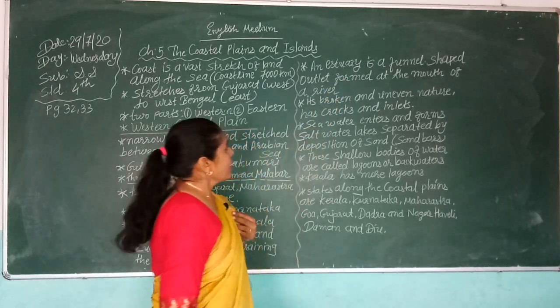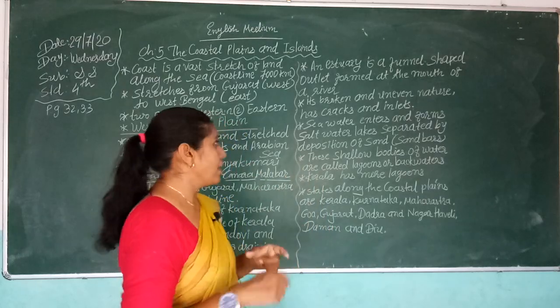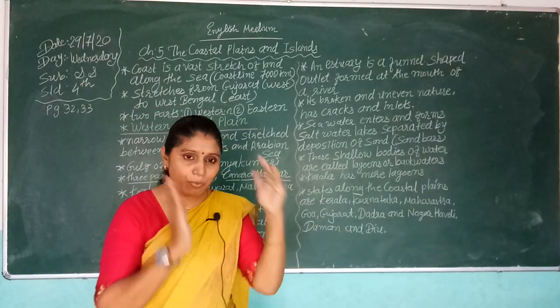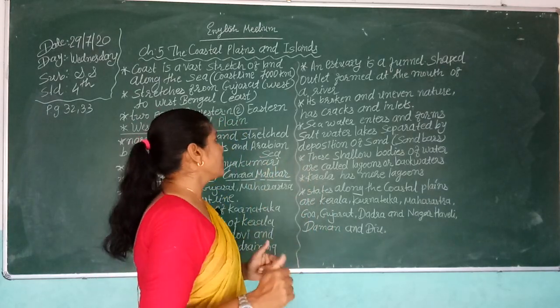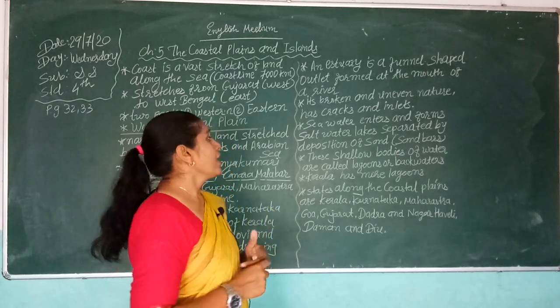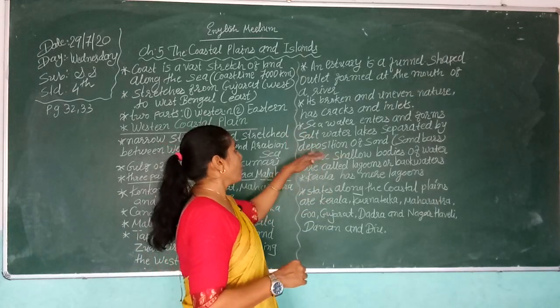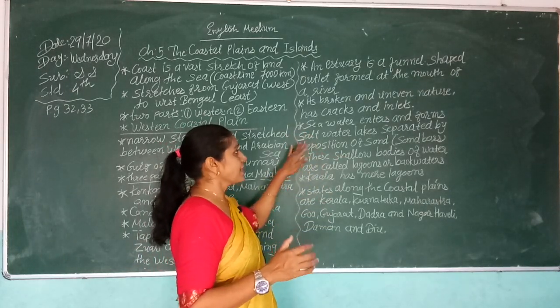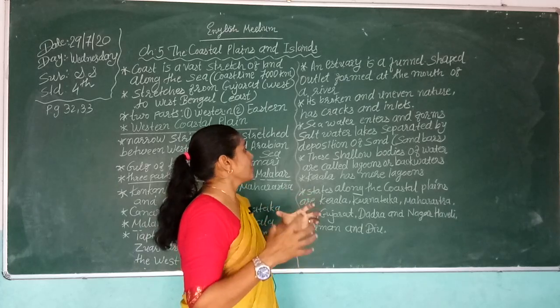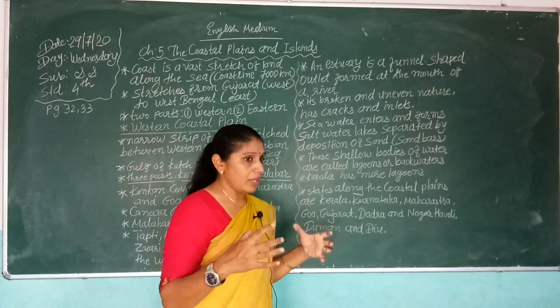This part is of a broken and uneven nature, with cracks and inlets. The sea water enters and forms salt water lakes separated by the deposition of sand. It is called sandbars.